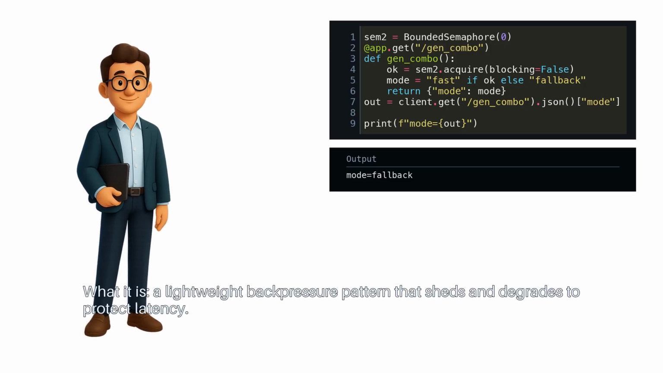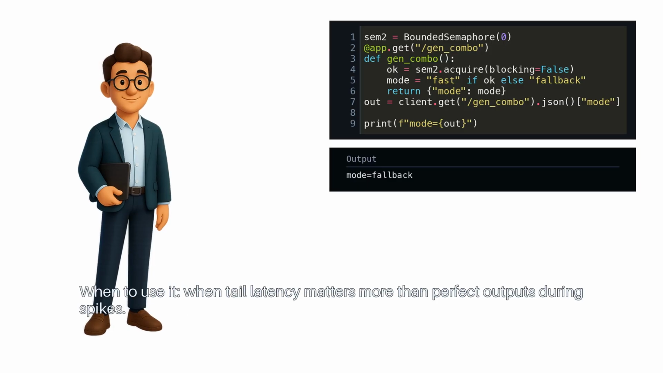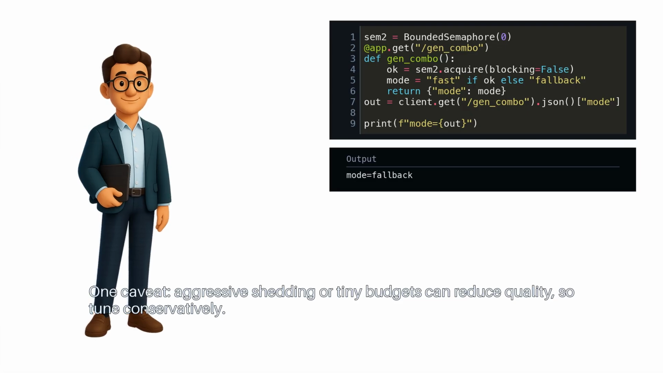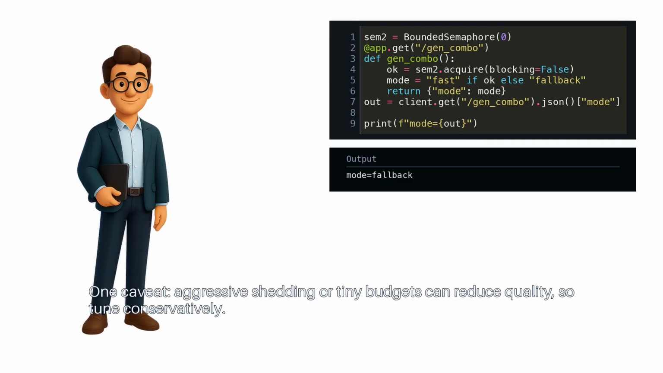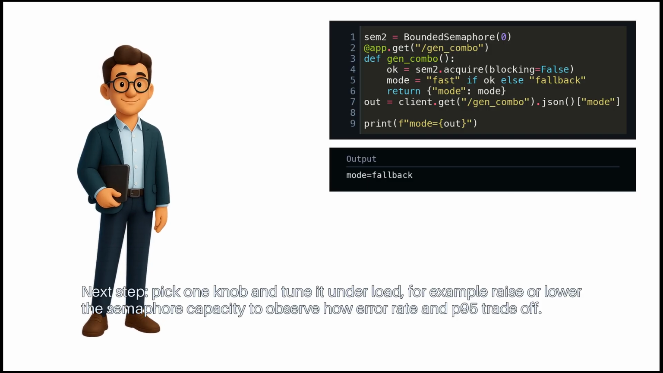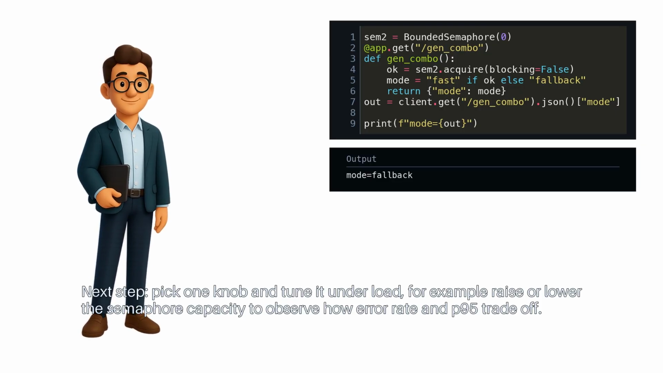Recap: what it is: a lightweight backpressure pattern that sheds and degrades to protect latency. When to use it: when tail latency matters more than perfect outputs during spikes. One caveat: aggressive shedding or tiny budgets can reduce quality, so tune conservatively. Next step: pick one knob and tune it under load. For example, raise or lower the semaphore capacity to observe how error rate and P95 trade off.